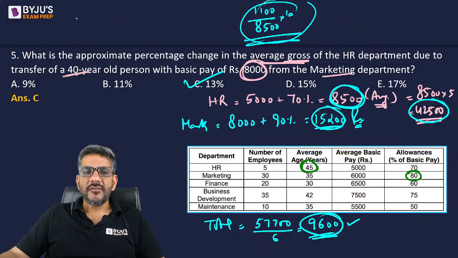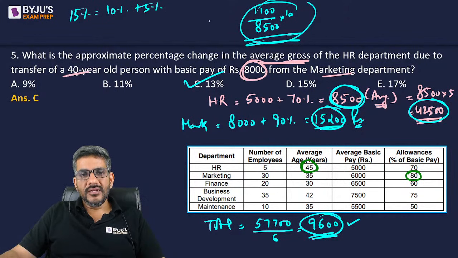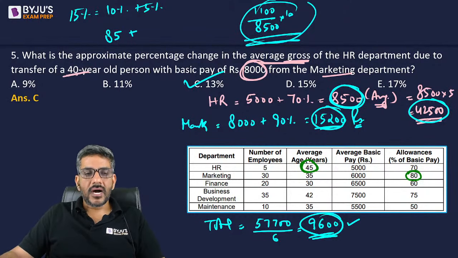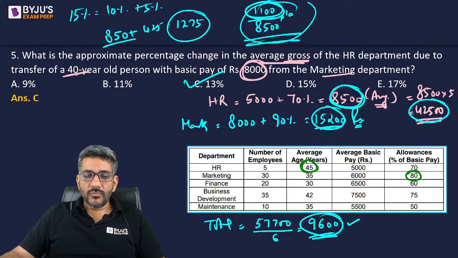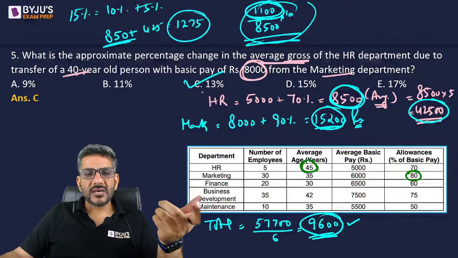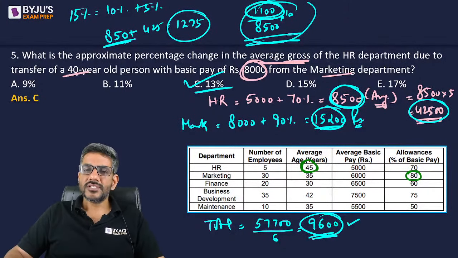Option C is the correct answer. You might say, sir, why not 15%? See, 15% is basically 10% plus 5%. 10% of 8,500 would be 850, right? Plus 5% is half of 850. अब half of 850 अगर मैं निकालूंगा तो half of 850 would be 425. Total would become 1275. जबकि यहाँ मुझे चाहिए 1100. So it is more than 10%, that is 850. It is less than 15%. तो उसके बीच में अगर कहीं lie कर रहा है, it would be 13%. By that logic, we get the answer.